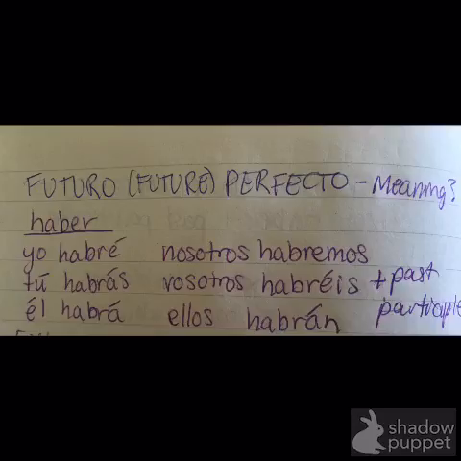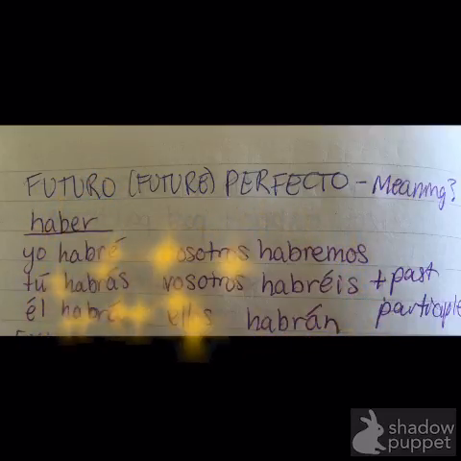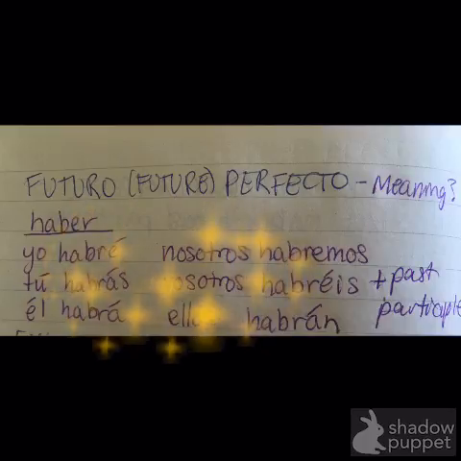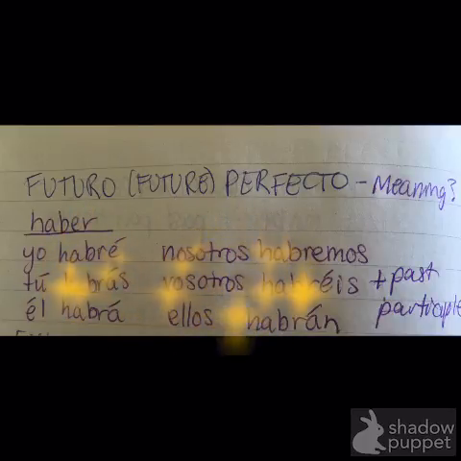So this is haber in the future tense. It'd be wise if you wrote this down and memorized these words. So for the yo form, it's yo habré, tú habrás, él habrá, nosotros habremos, vosotros habréis, and ellos habrán. So once again, it would be good if you wrote this down and memorized this, because it's a large portion of what the future perfect is.